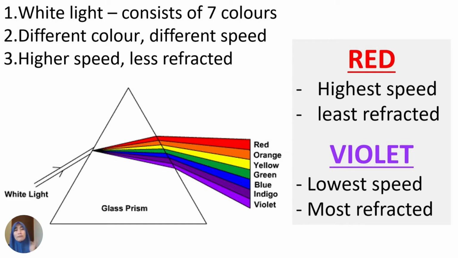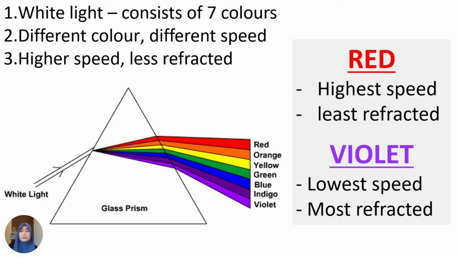Why? Because the speed of the red light is the highest. Red light has the highest speed, so it is less refracted compared to the violet, which has the lowest speed and is most refracted. The phenomenon of splitting of white light into constituent colors through a prism is known as dispersion of light. The band of constituent colors is known as a spectrum. As you can see there, we call that a spectrum.